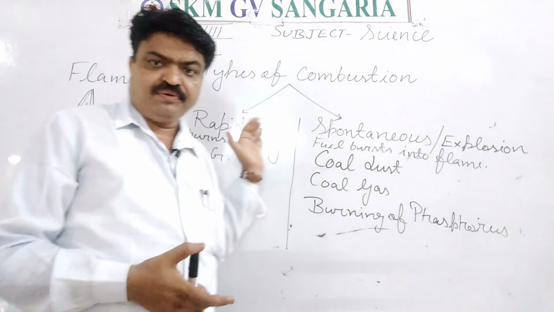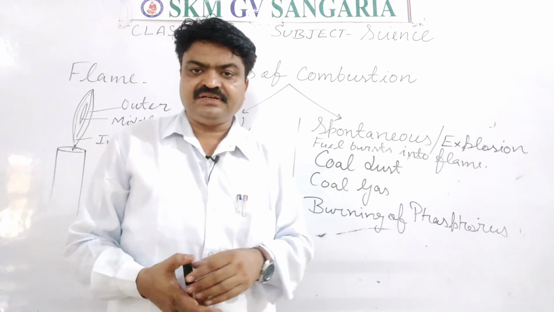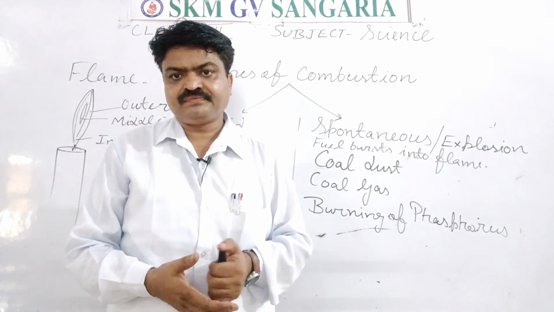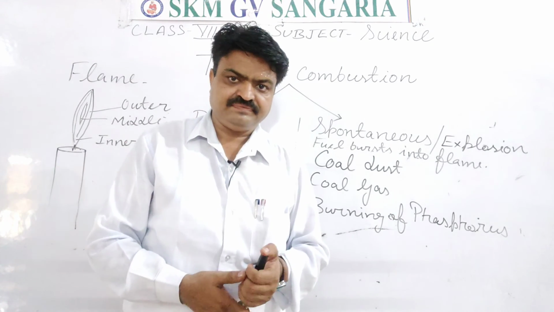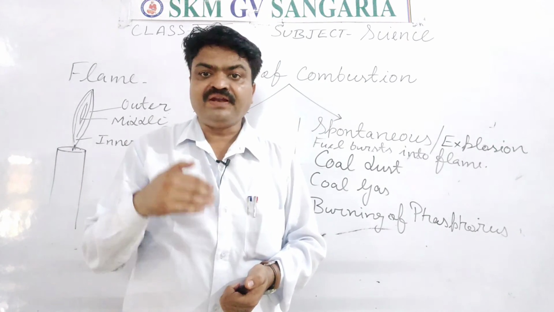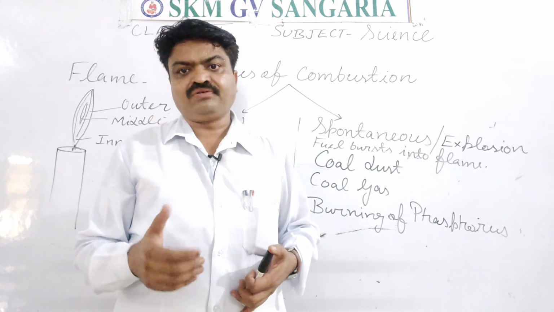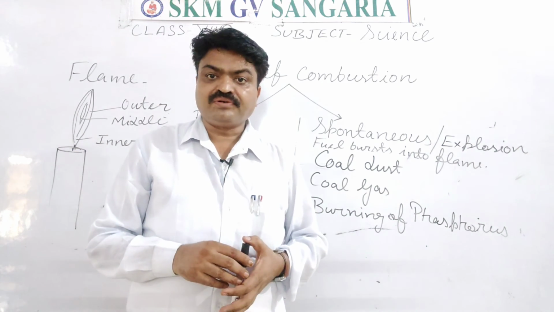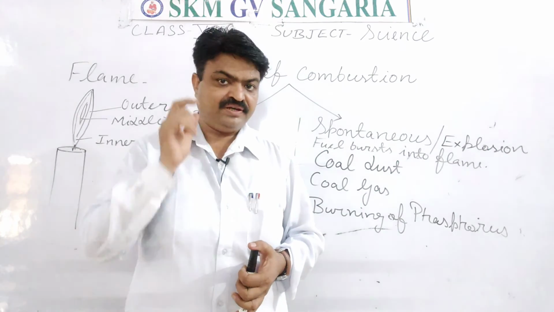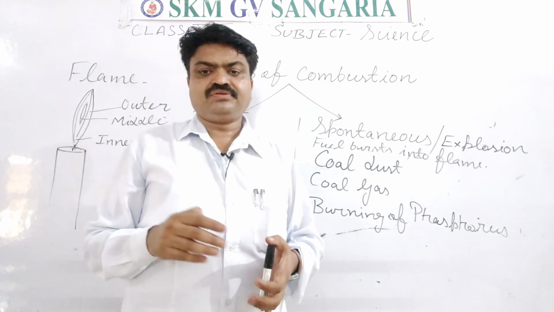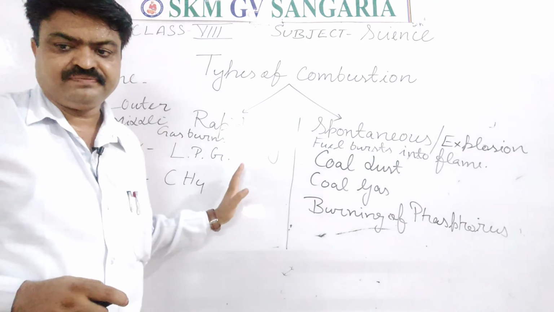So with the help of the flame, we get light energy. That's why flame is used in candles, lamps, and earthen pots. So it is about the flame, student.